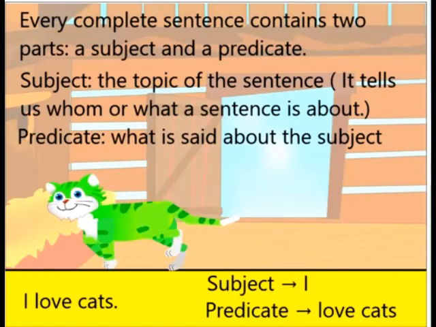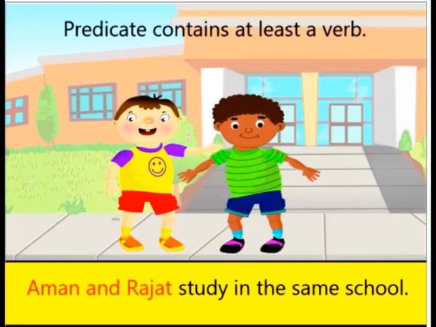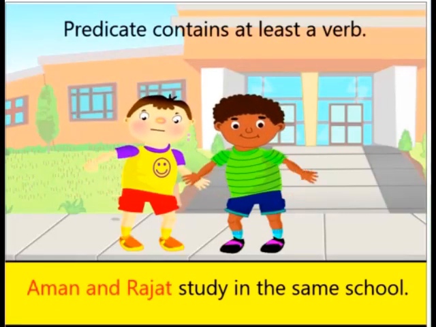Now what is love cats? It's the predicate. Predicate tells us something about the subject. Here cats tells us about my liking. Now a predicate should contain at least one verb.